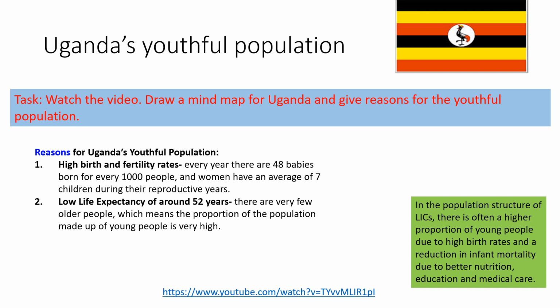The second reason is that there's a low life expectancy. People don't tend to live till they're very, very old. So life expectancy is around about 52. Part of that is because so many children die before their first birthday, which brings the life expectancy down to 52, as it's all worked out on an average. So there are very few old people, which means the proportion of the population is made up with lots of young people.